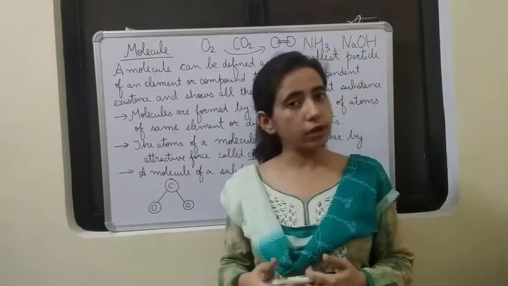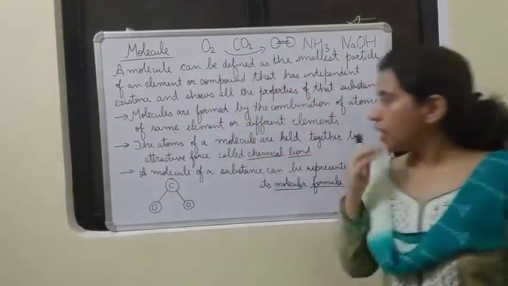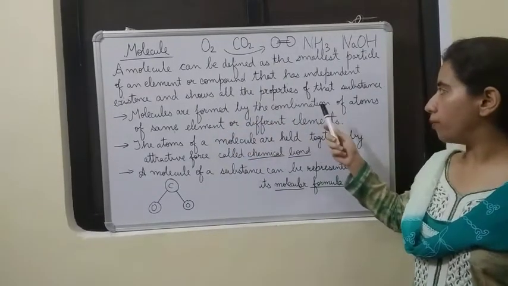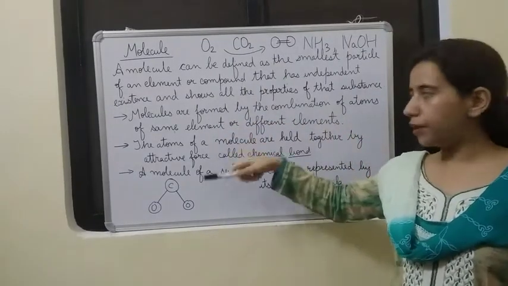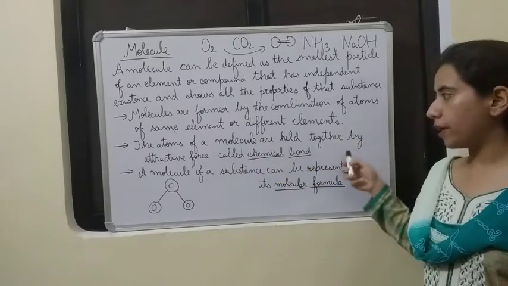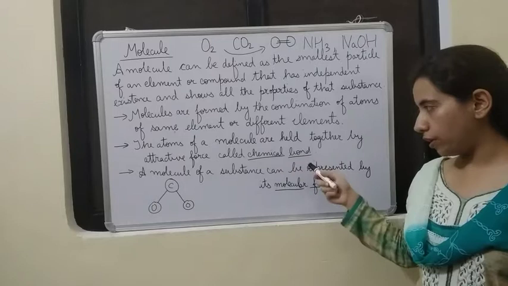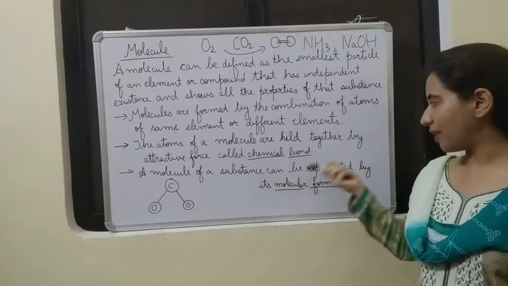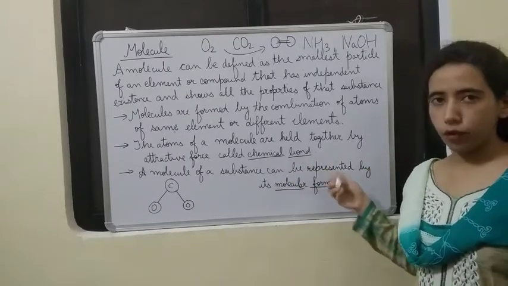Okay, let us have a quick recap of the points. The molecules are formed by the combination of atoms of the same element or different elements. The atoms of a molecule are held together by an attractive force called chemical bond. A molecule of a substance can be represented by its molecular formula.